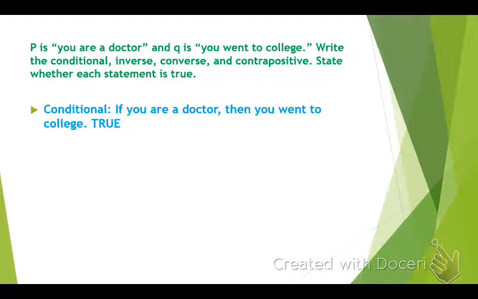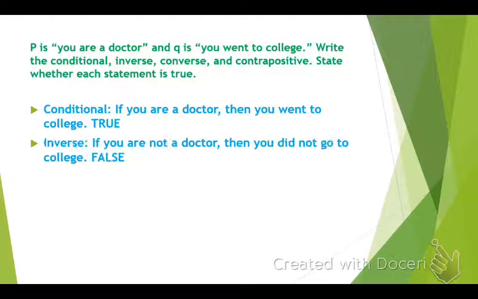All right, let's find the inverse. Who could tell me the inverse? Andrew? If you aren't a doctor, then you didn't go to college. Yep. If you are not a doctor, then you did not go to college. Is that a true statement? False. I am not a doctor, and I definitely went to college. Okay? So the inverse, we do what? Starts with an N. Negate. You negate.